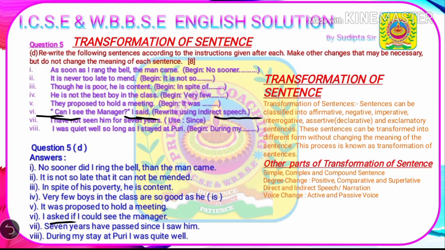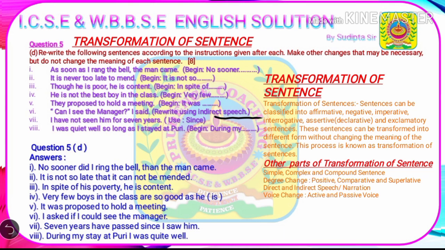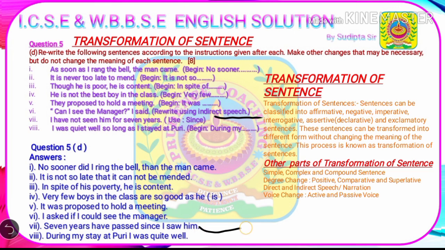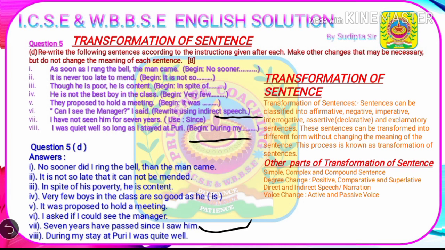The next question is, I have not seen him for 7 years. Use since. So we'll have to write it using since. The final answer is, 7 years have passed since I saw him. The next question is, I was quite well so long as I stayed at Puri. Begin with during my. The final answer is, during my stay at Puri, I was quite well.